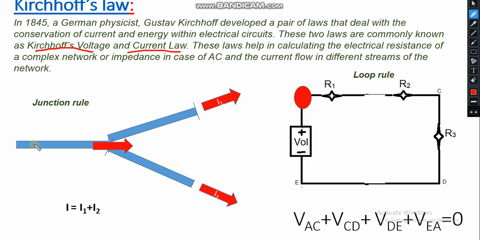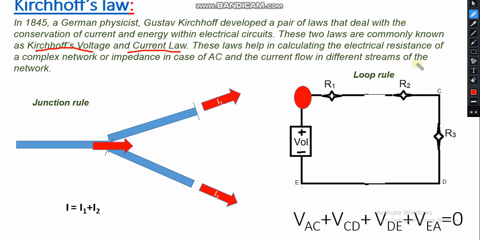Kirchhoff was a scientist. He developed two laws: the junction rule and the loop rule for voltage. These are for complex circuits, if we want to find the values of voltage and current differences.